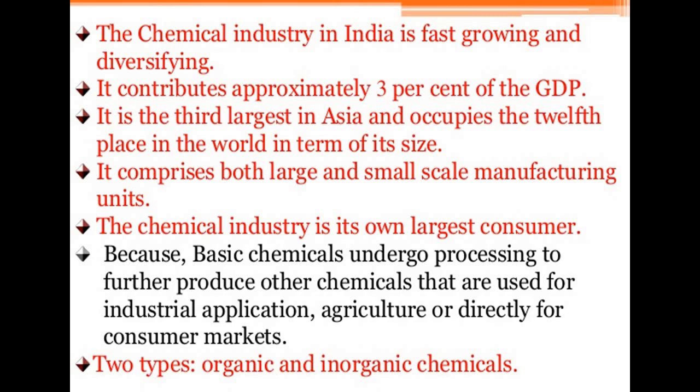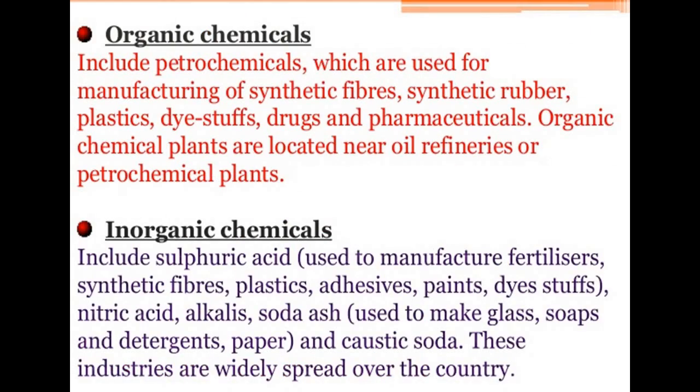The chemical industry is its own largest consumer because basic chemicals undergo processing to produce other chemicals that are used for industrial application, agriculture, or directly by consumer markets. These are of two types, organic and inorganic chemicals. Organic chemicals include petrochemicals, which are used for manufacturing synthetic fibers, synthetic rubbers, plastic, dyestuffs, drugs and pharmaceuticals. Organic chemical plants are located near oil refineries and petrochemical plants.